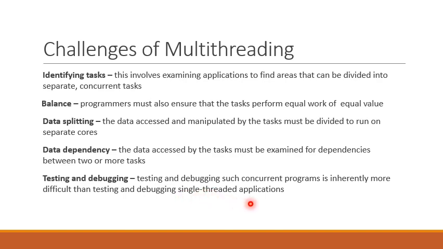Whereas in a single-threaded application, there will be only one execution sequence, and it is easier to find errors or to debug a single execution sequence as compared to testing and debugging an application that has different execution paths or execution sequences.